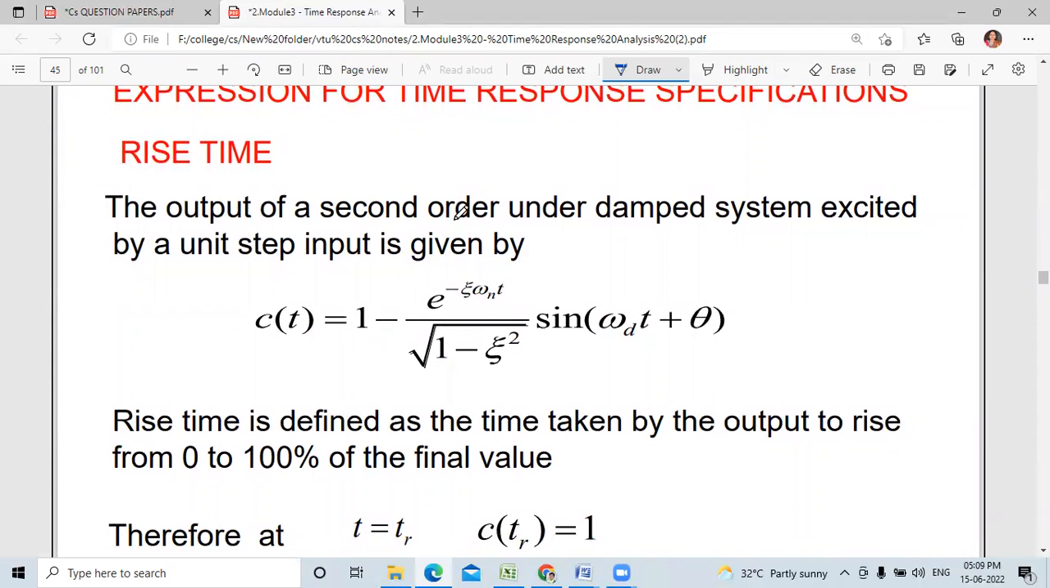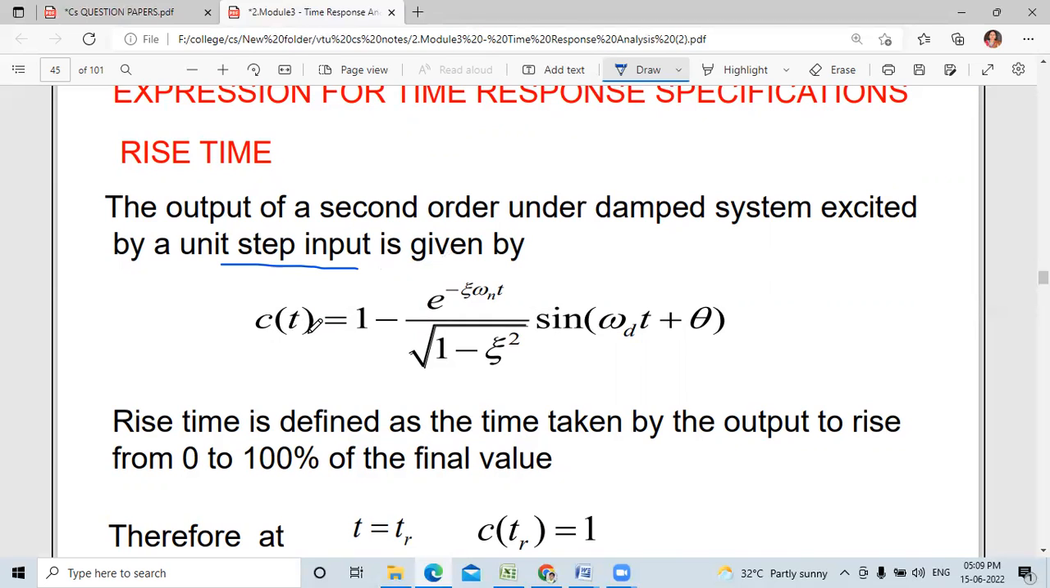So the output of a second order under damped system excited by a unit step input is given by a standard formula. Unit step input means R of S equals 1 by S.